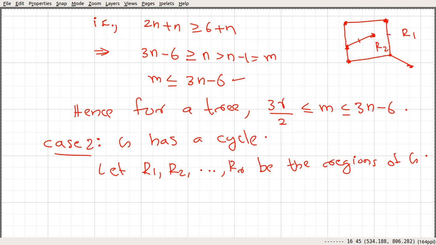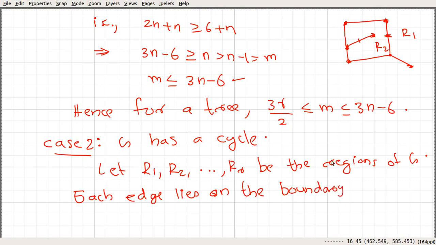If we consider this one, we can see that it lies on the boundary of r1 and r2. So each edge lies on the boundary of at most two regions, either this case or this case.